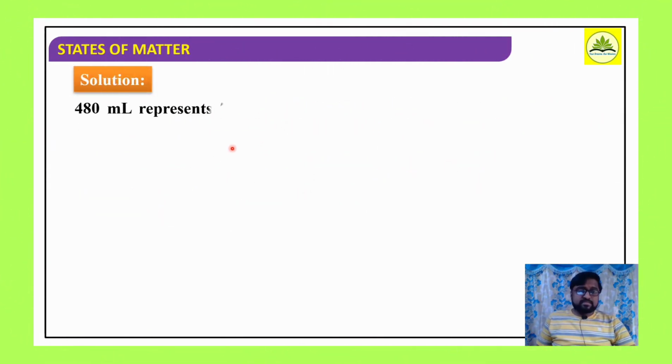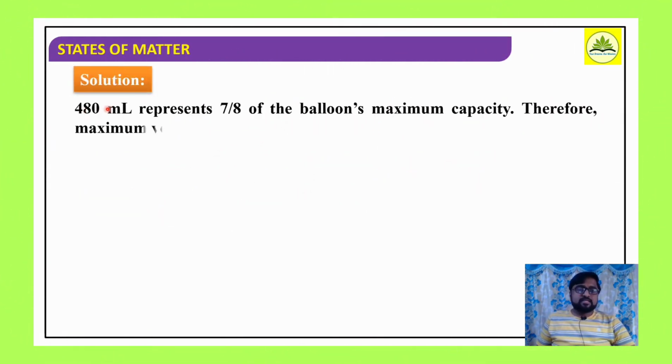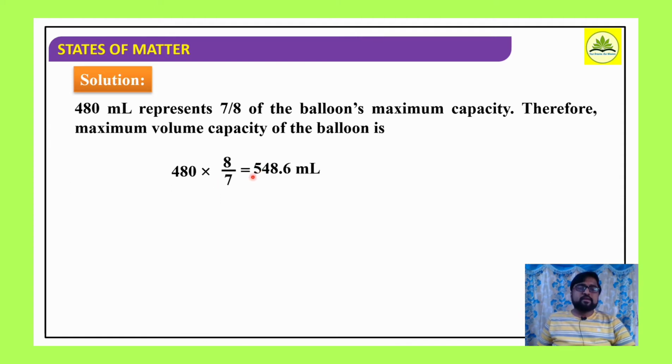Well, as per the given data, they said 480 ml, right? What does that 480 ml represent? It represents 7 by 8 of the balloon's maximum capacity. That 480 ml indicates 7 portions out of 8 portions of the balloon's maximum capacity. Therefore the maximum volume capacity of the balloon will be 480 into 8 by 7. So how much will it be? 548.6 ml. So it is the maximum volume.